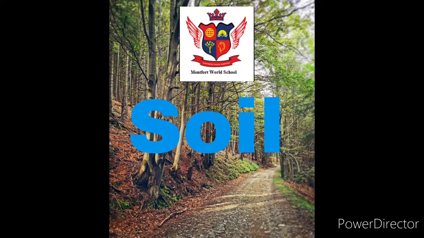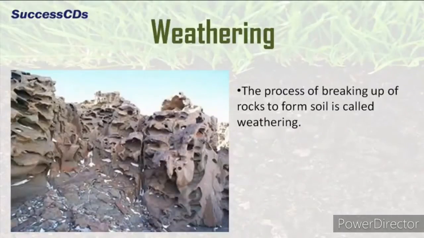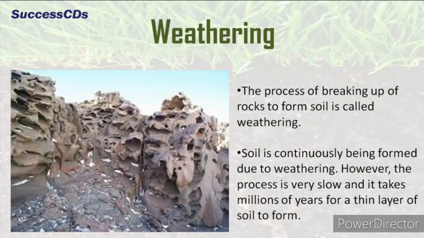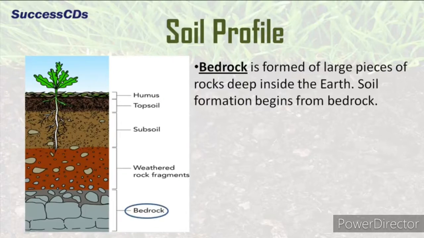Soil is the topmost layer of the earth. It is formed by the process of weathering. What is weathering? The process of breaking down big rocks to form a powder-like structure, which is known as soil, is called weathering. Soil is continuously being formed due to weathering. However, the process is very slow.